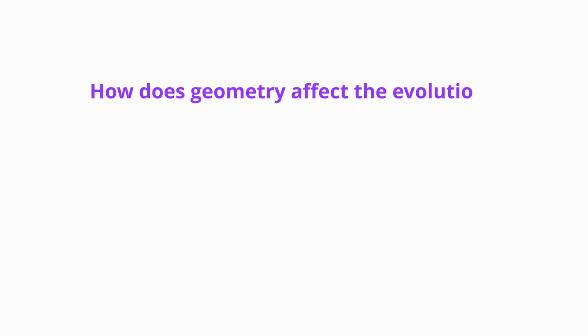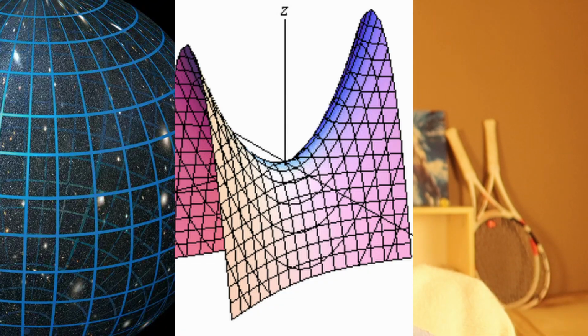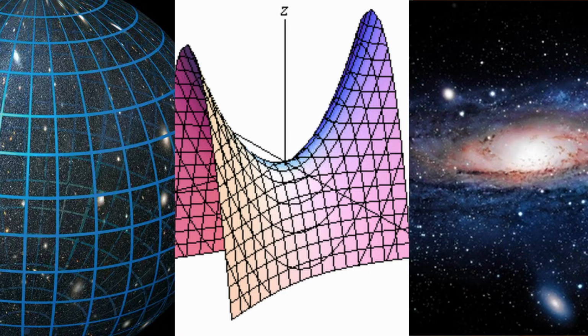So I think there are a few questions to answer here. First is, how does the geometry of the universe affect its evolution? Are there any alternatives to a Big Crunch? And does this affect our universe? If we look at potential geometries of the universe, we can have a spherical universe, a hyperbolic universe, and a flat universe. Each of these evolving a little bit differently, although the hyperbolic universe and flat universe are pretty similar.